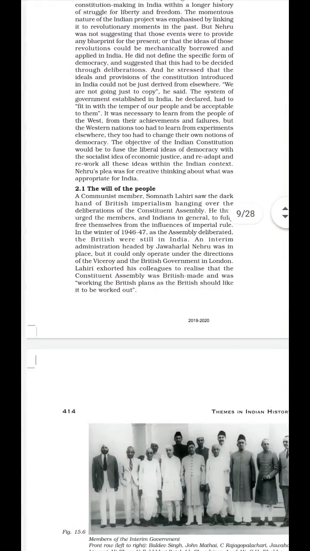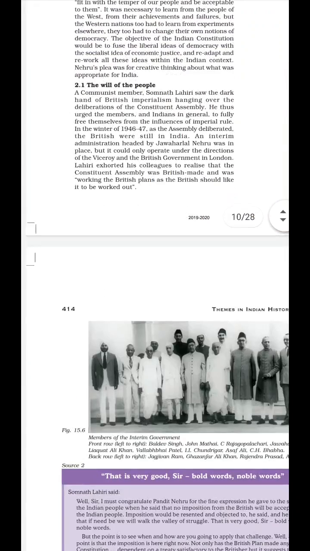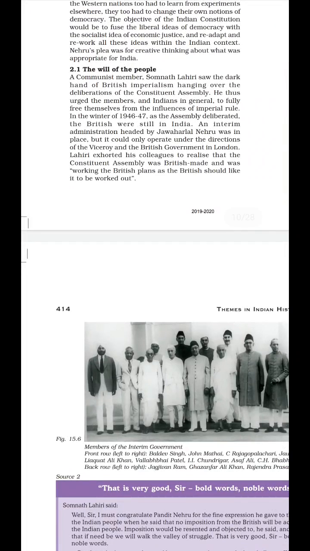So what was the will of the people? Let's see here. Okay. Now Somnath Lahiri was a member of the Communist Party, and he saw that the work done in the assembly was being done under the supervision of British imperialism. When he saw this, he requested the members of the Constituent Assembly and the Indian people to fully free themselves from the influence of imperial rule, that is, from the British rule.